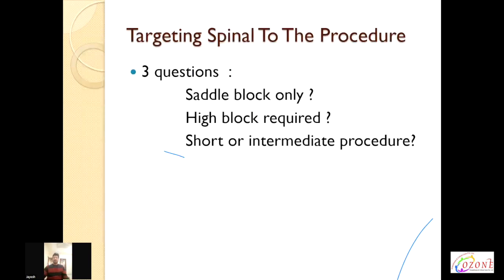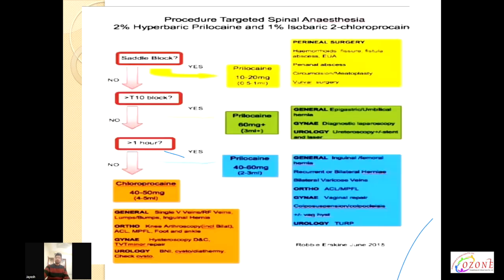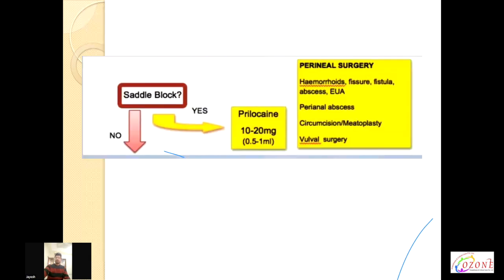Now, targeting the spinal to the procedure. Ask 3 questions every time in terms of surgery. Is a saddle block required or a higher block required? And is the procedure of short duration or intermediate duration? Depending upon these questions, we select our drug and the dose required for surgery. This is a little unclear, but in the next slide it is clear.